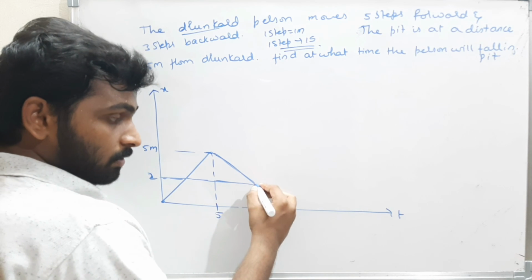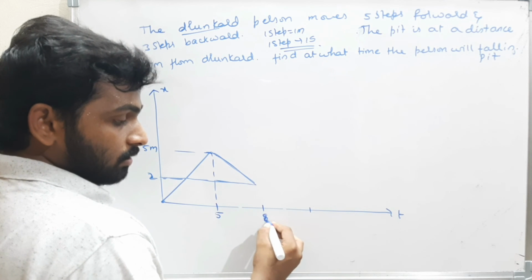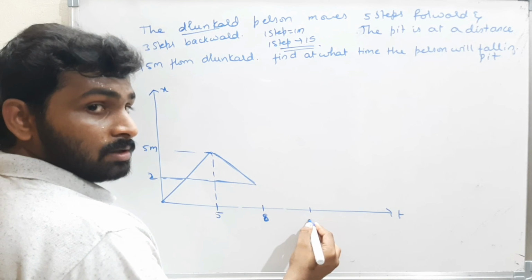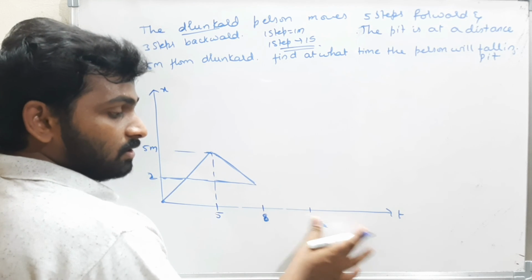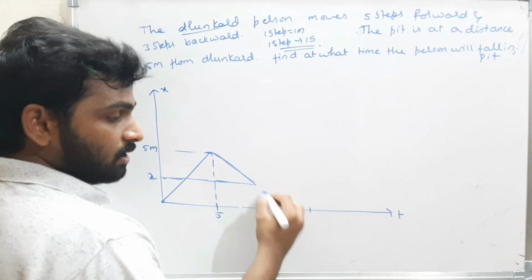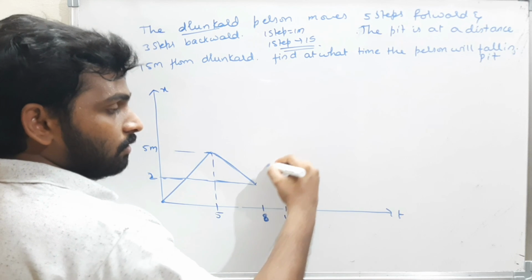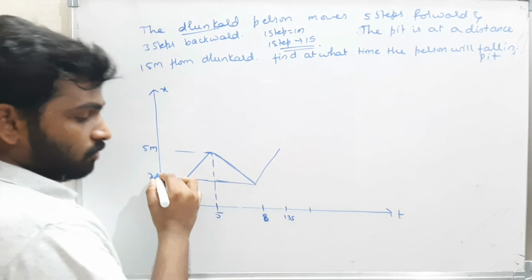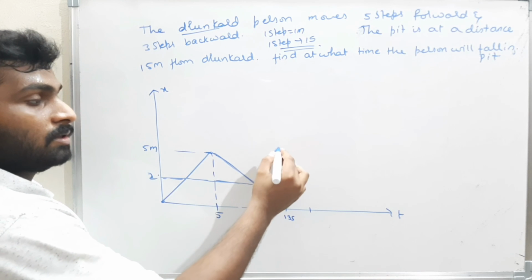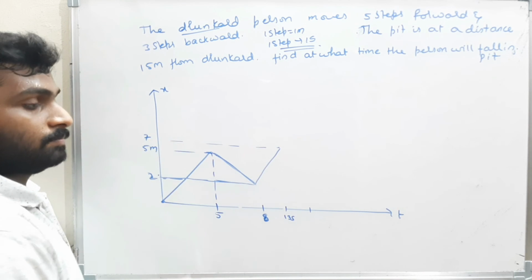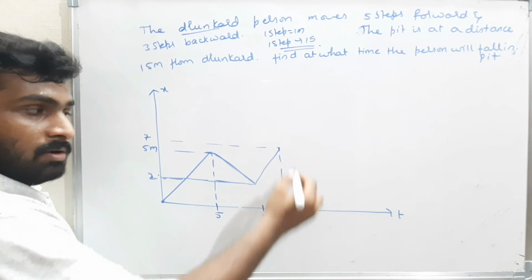Now again we will go up. 8 plus 5 is 13 seconds. At 13 seconds, again you will go up 5 meters. That means 2 plus 5 is 7. Again you will come back.